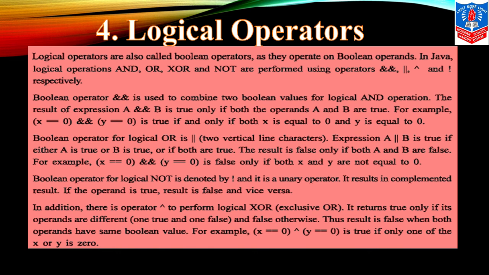In addition, there is an operator caret to perform logical exclusive OR, XOR, that is exclusive OR. It returns true only if the operands are different, one true, one false, or false otherwise. Thus the result is false when both operands have the same Boolean value. Example, x is equal to 0 exclusive OR y is equal to 0 is true only if one of x or y is 0.